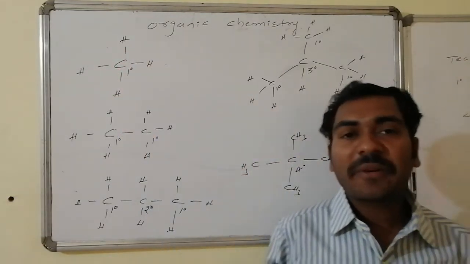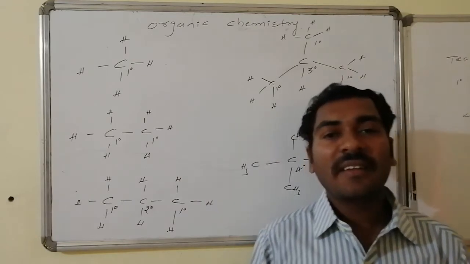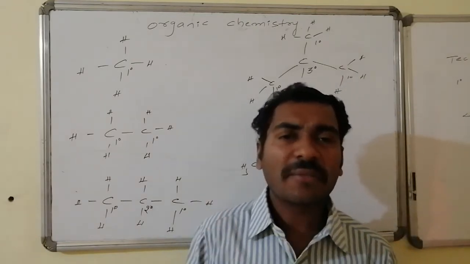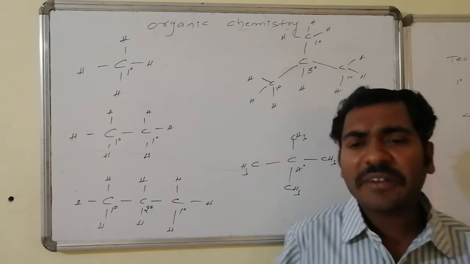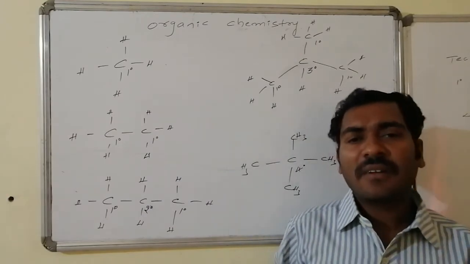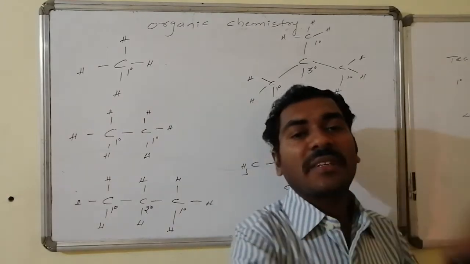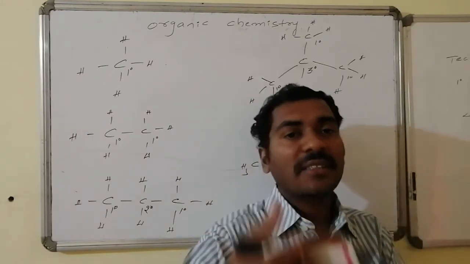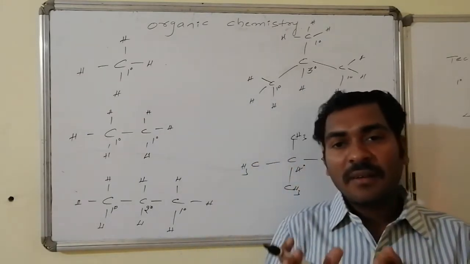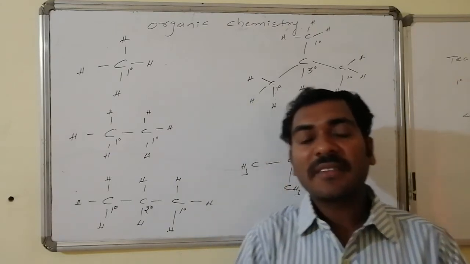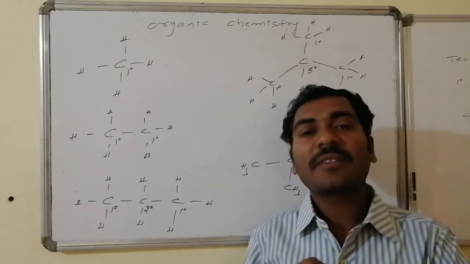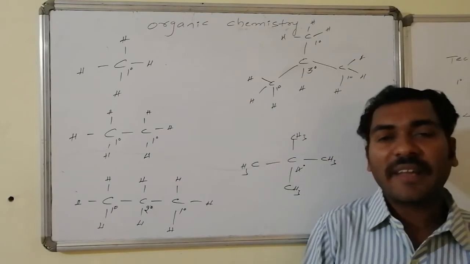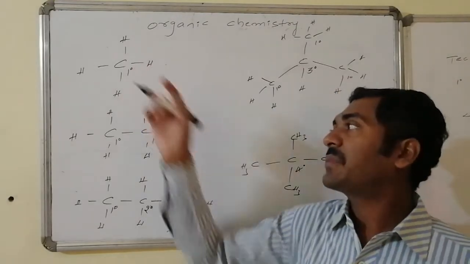For primary hydrogens, one thing is clear: everywhere hydrogen is connected with one bond, but they are of different categories as per the connectivity of the carbon with which they are making the connection. By taking that particular part into consideration, hydrogens are classified as primary hydrogens connected with primary carbons.